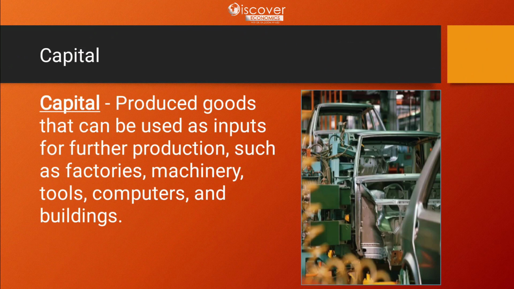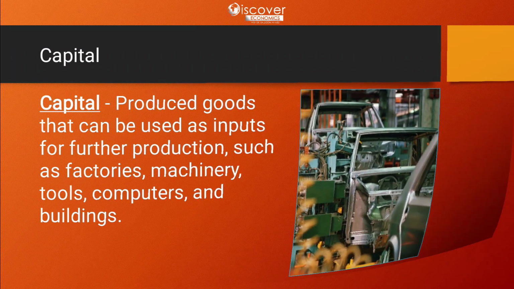Then comes the capital resource. Produced goods that can be used as inputs for further production, such as factories, machinery, tools, computers and buildings are types of capital resource. So these are used for the production of other things. For example, when we use machinery in a production process, that machinery is a type of capital resource.